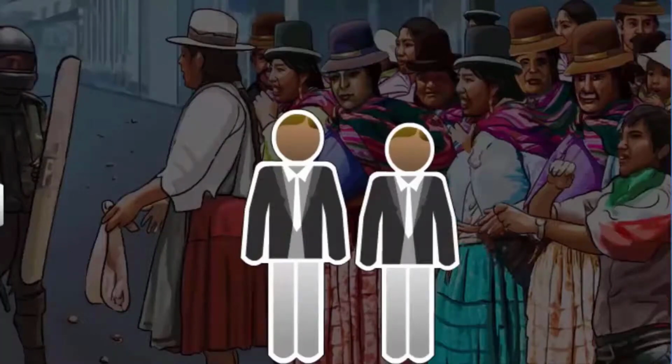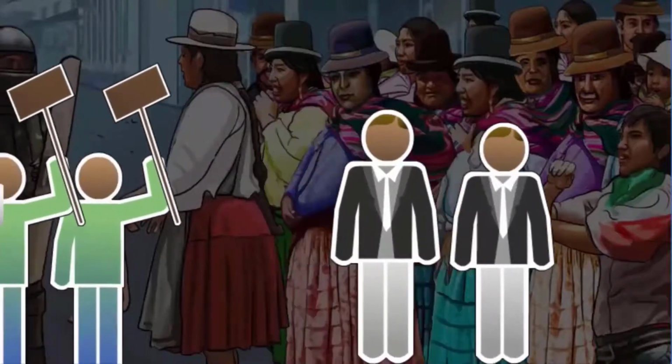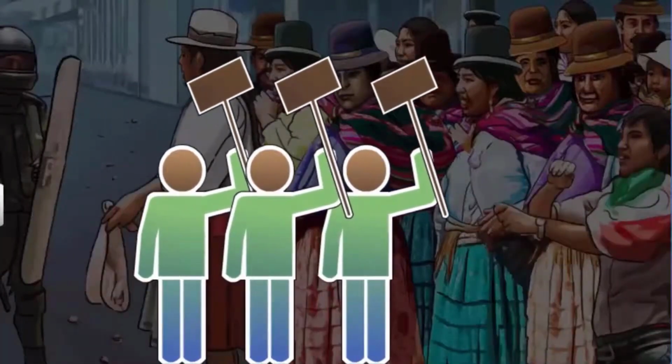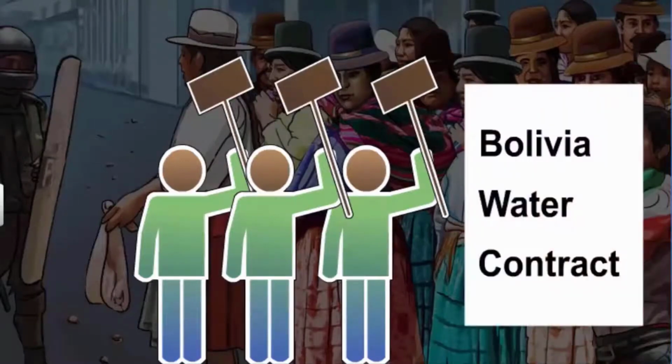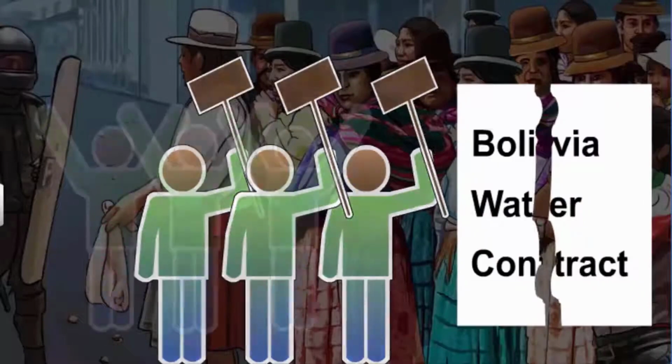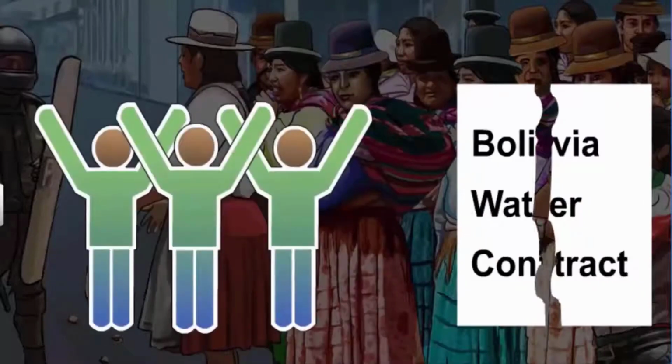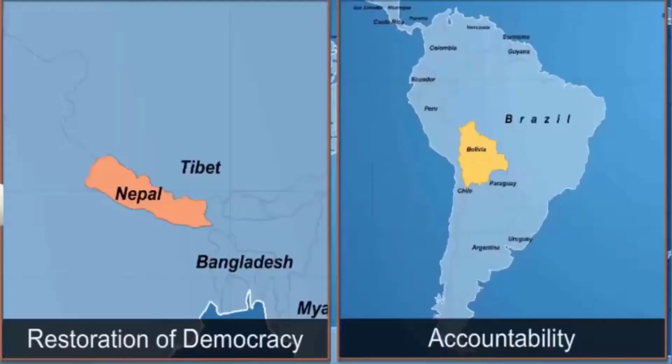The government responded by imposing martial law. However, by now the movement had become very popular, and the power of the people forced the officials of the MNC to flee the city and made the government concede to all the demands of the protesters. The contract with the MNC was cancelled and supply of water was restored to the municipality at old rates. This came to be known as Bolivia's Water War.